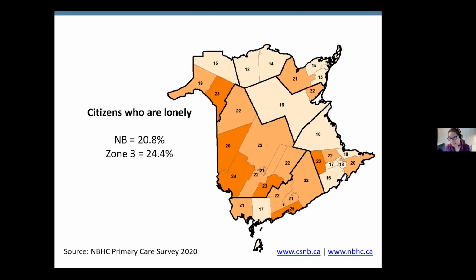So the map I chose to represent here was quality. It was a one in the quality of life element. So it's the citizens who are lonely. That's based on a combination of 3 questions that we asked in our primary care survey. The questions are, how often do you feel that you lack companionship? How often do you feel left out? How often do you feel isolated from others? So here, the communities in the zones that have higher percentage are Ahomokto, Gagetown, Fredericton Junction area, Nakawik, Macadam, Canterbury area, and Florenceville, Bristol, Woodstock, Wakefield area.